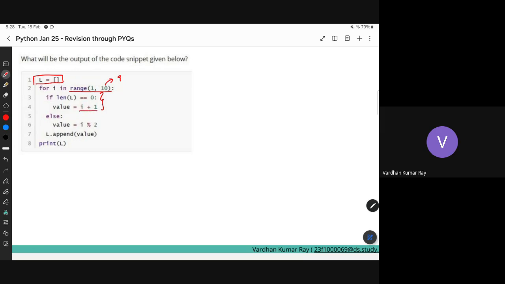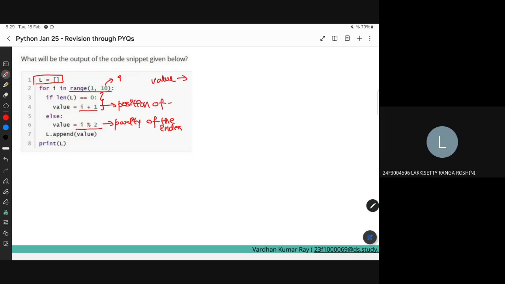Value is a variable which stores a number. So if the current size of the list is 0, I will update it by i plus 1. Otherwise, I update it by the parity of that index, the parity of the element at that index.